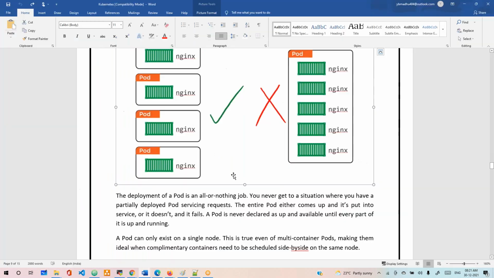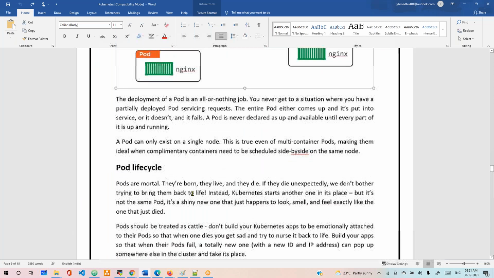That's the reason we are not running multiple applications in a single pod. That is the reason that even for the same application, each instance runs in a different pod. The different pods we are running.